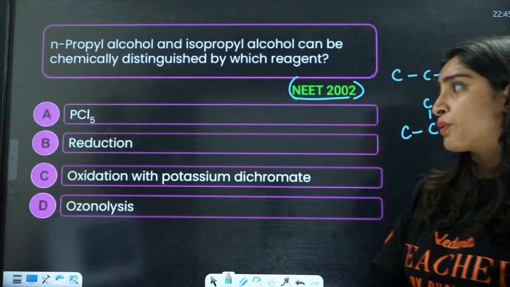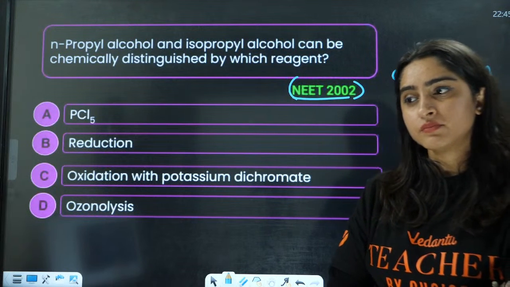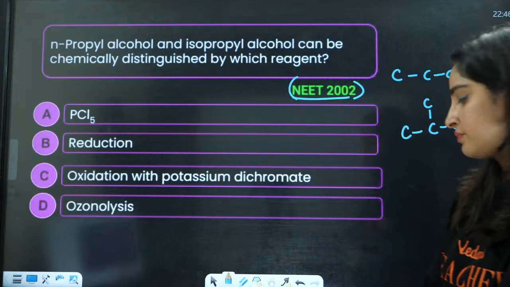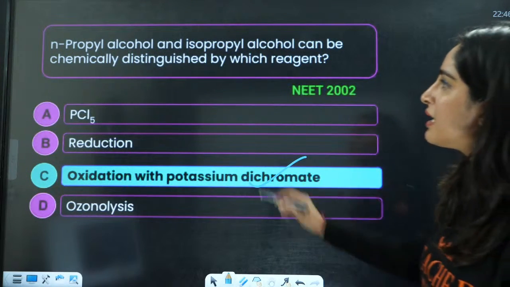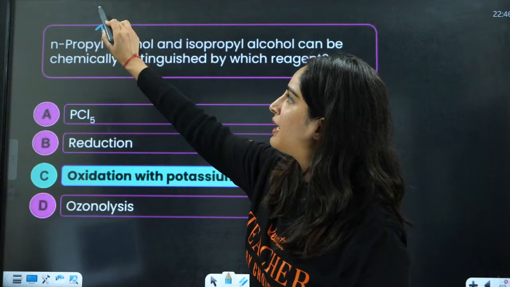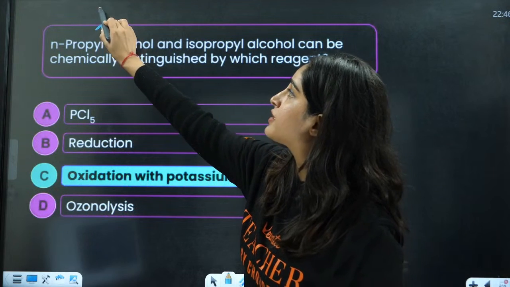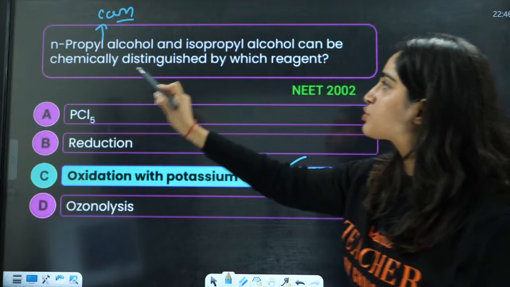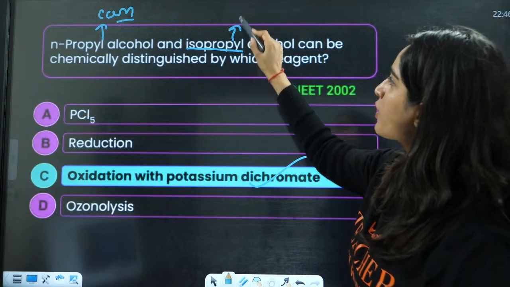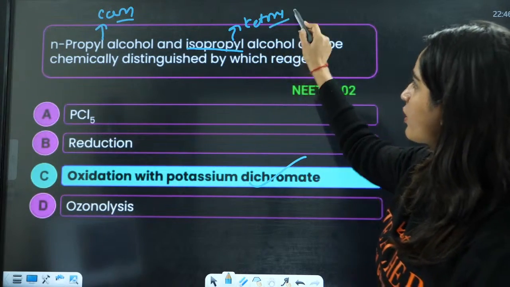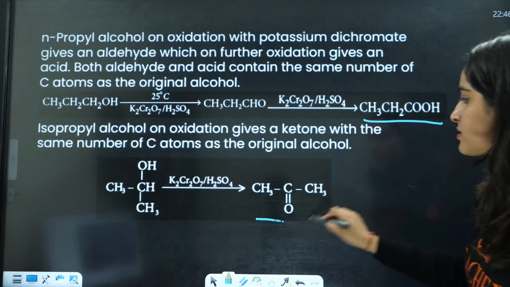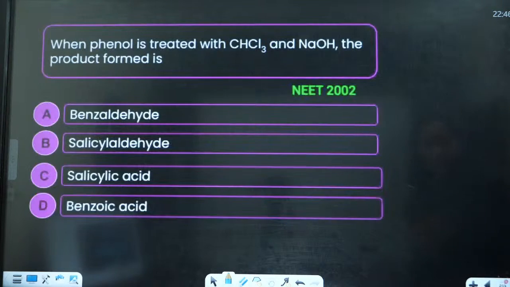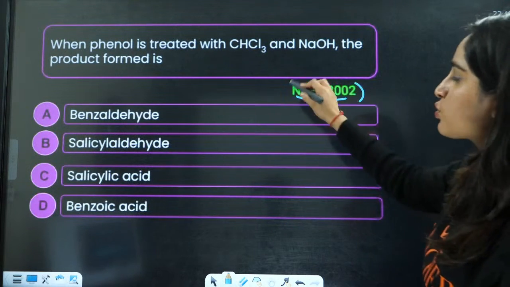Everybody, oxidation with potassium dichromate. Very good. So with oxidation with potassium dichromate, this is going to give us a simple aldehyde, and because it's a strong oxidizing agent, it will go further to carboxylic acid, and this is going to give us a ketone. Right? Okay.